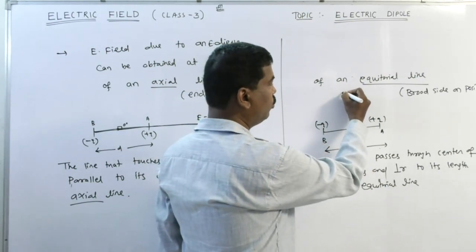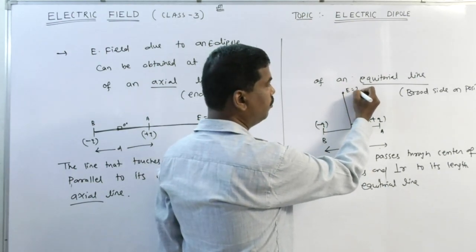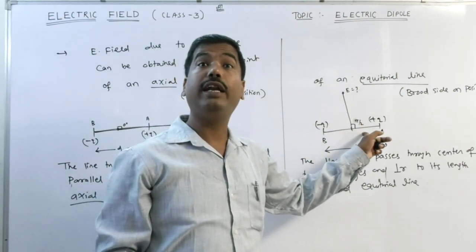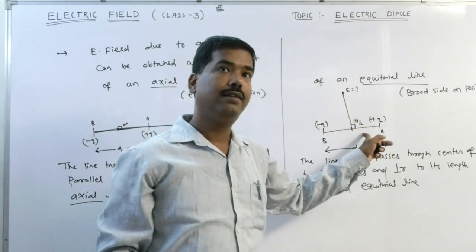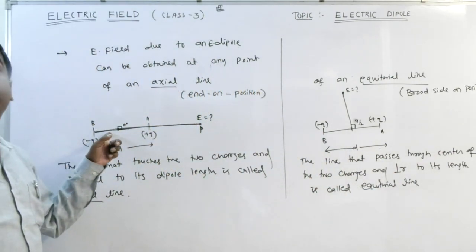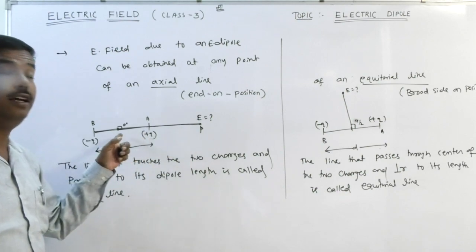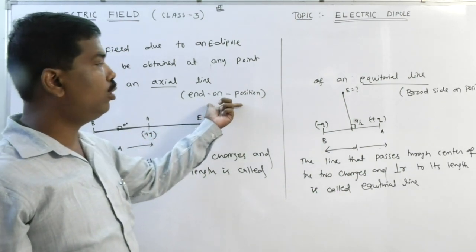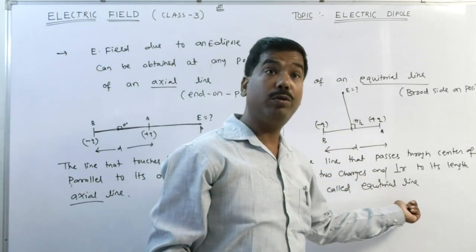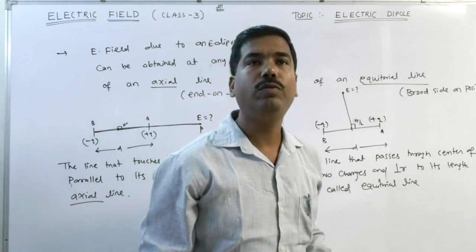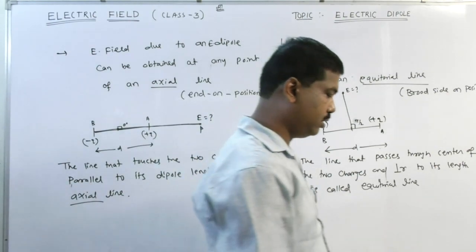So here I want to find out the electric field. The line that passes through the center of the two charges and is perpendicular to its length is called the equatorial line, while the line that is parallel to its length is called the axial line or end-on position. The perpendicular one is called the equatorial line or broadside-on position. Clear? Next.